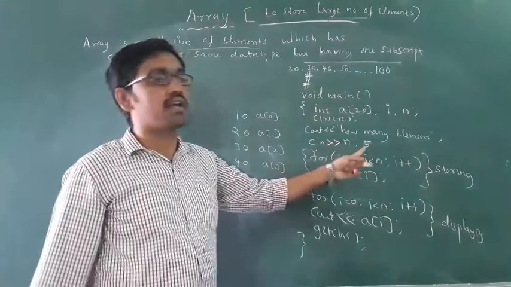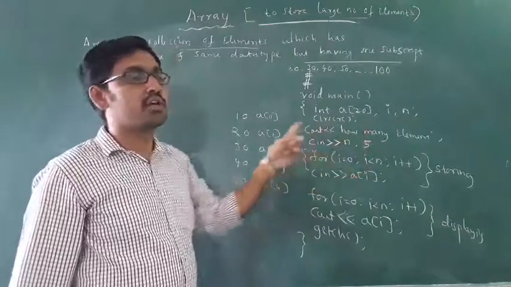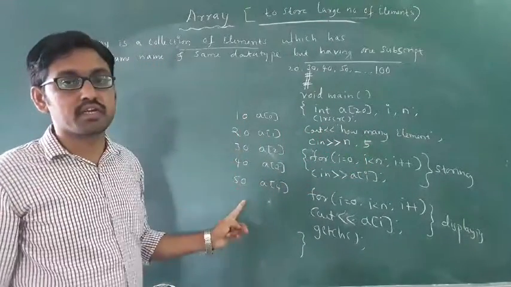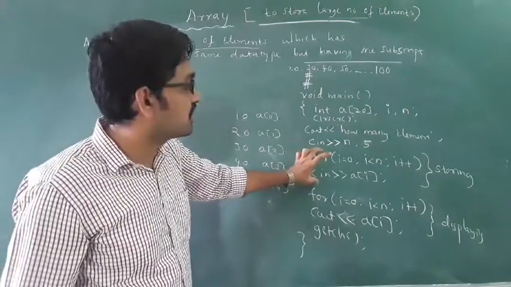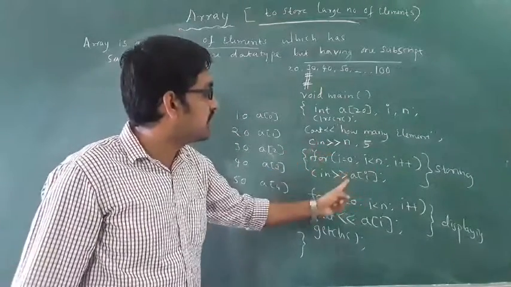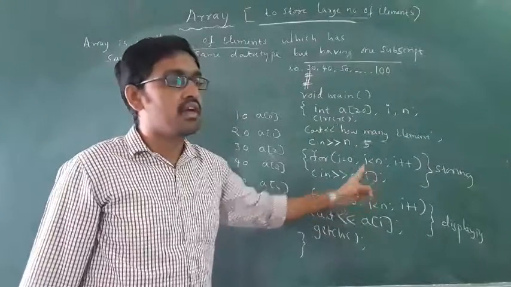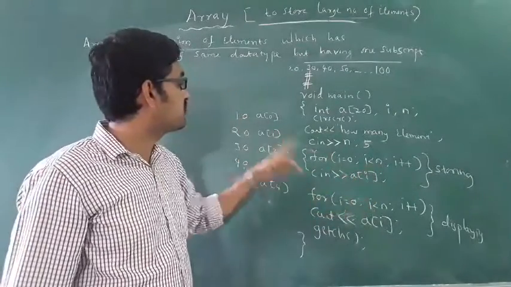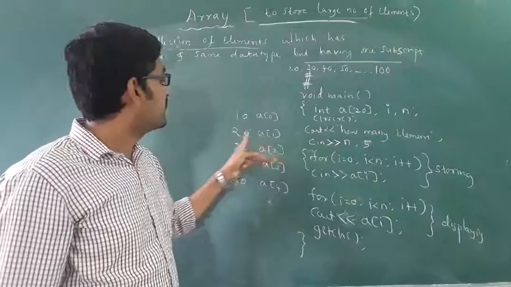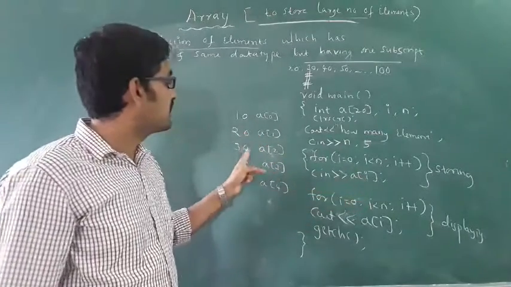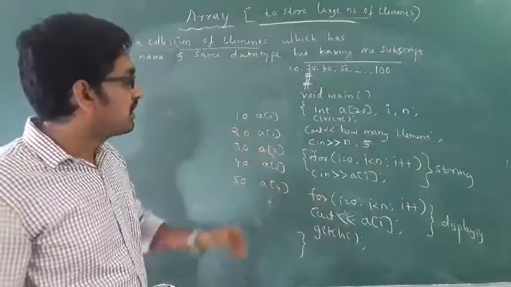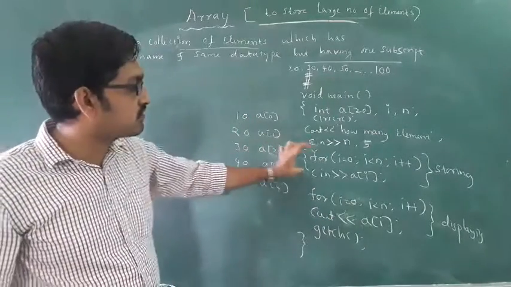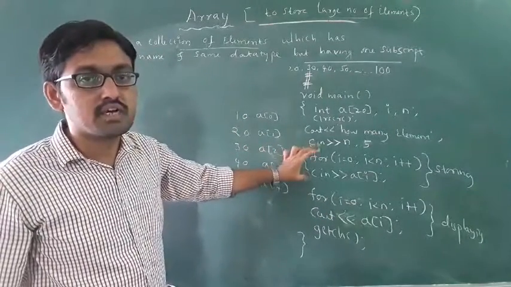Because I have written here how many elements, 5, if I give 5, you have to enter 5 elements. These elements are stored here. In A of 0, 10 will be stored. In A of 1, 20. In A of 2, 30. A of 3, 40, like this. This is for storing. Okay, these are stored in the computer.